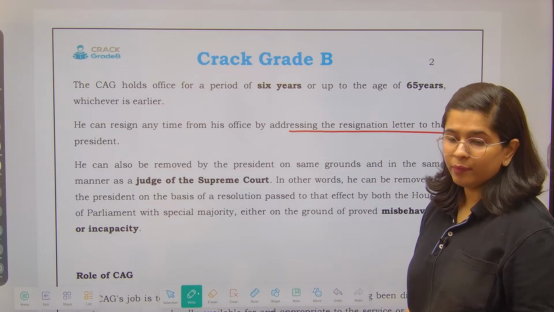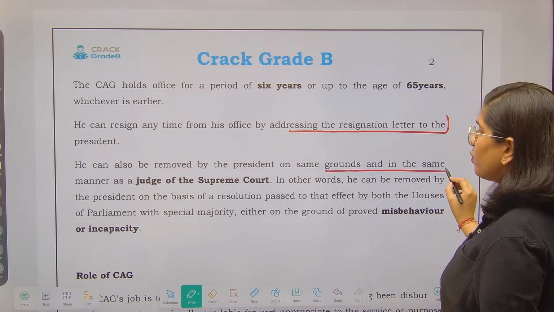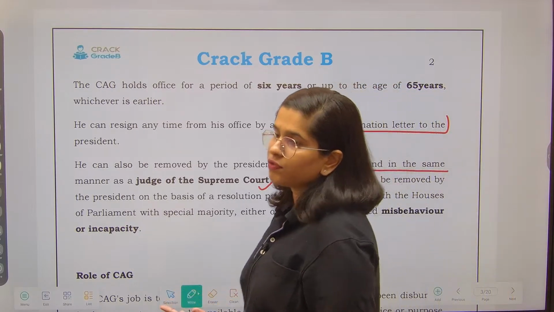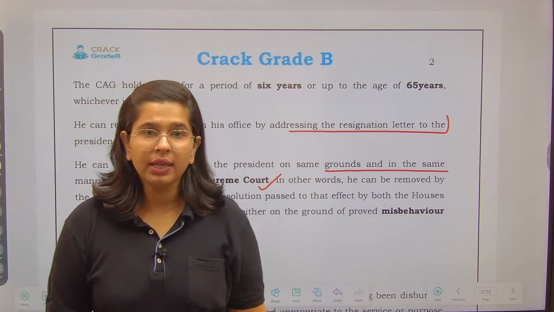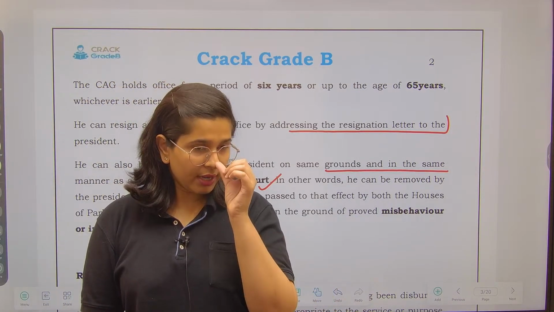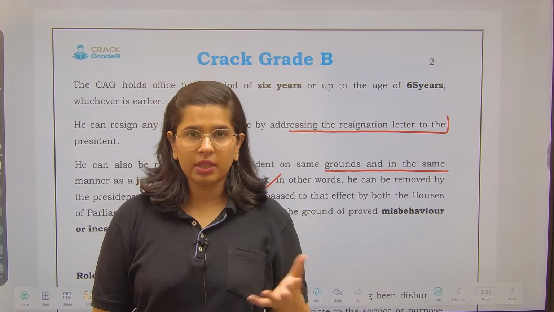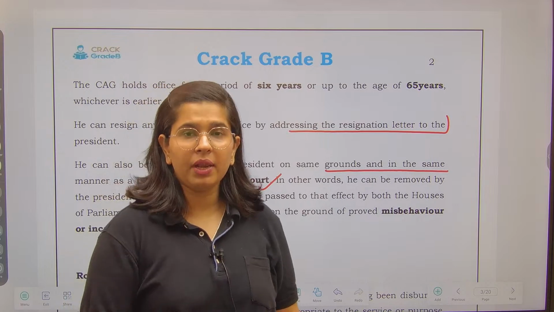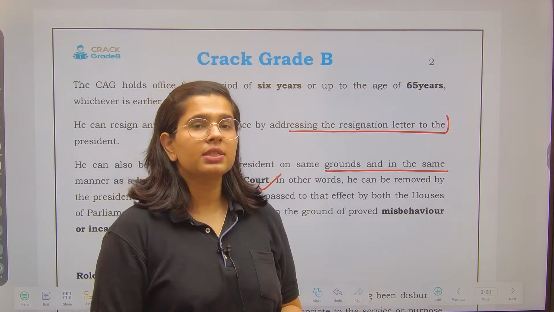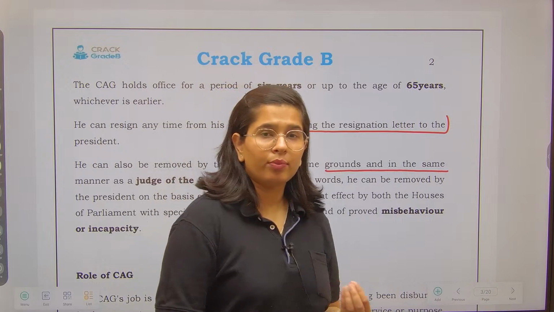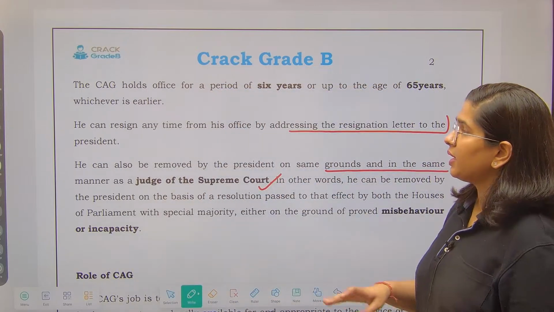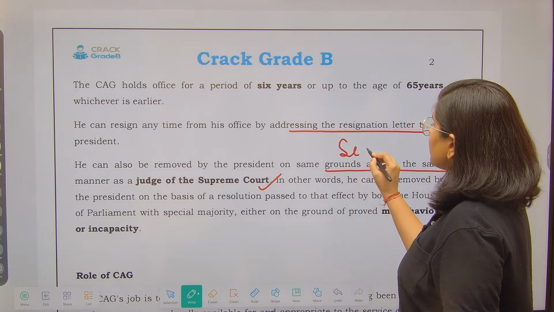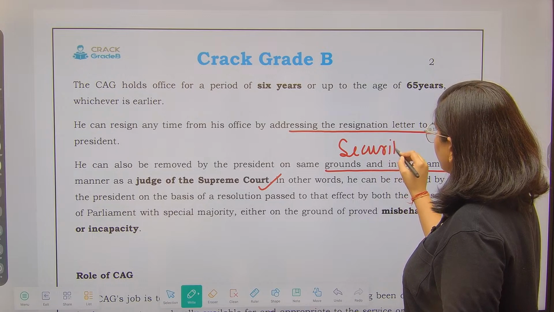He can also be removed by the President on the same grounds and in the same manner as a judge of the Supreme Court. For removing a judge of the Supreme Court, you need a special majority, right? Special majority means the majority of the members in the House as well as a two-thirds majority of the people present and voting. This is the special majority that is needed to remove a judge of the Supreme Court, and the same thing applies to CAG as well. That means the Constitution has provided security of tenure to the CAG.